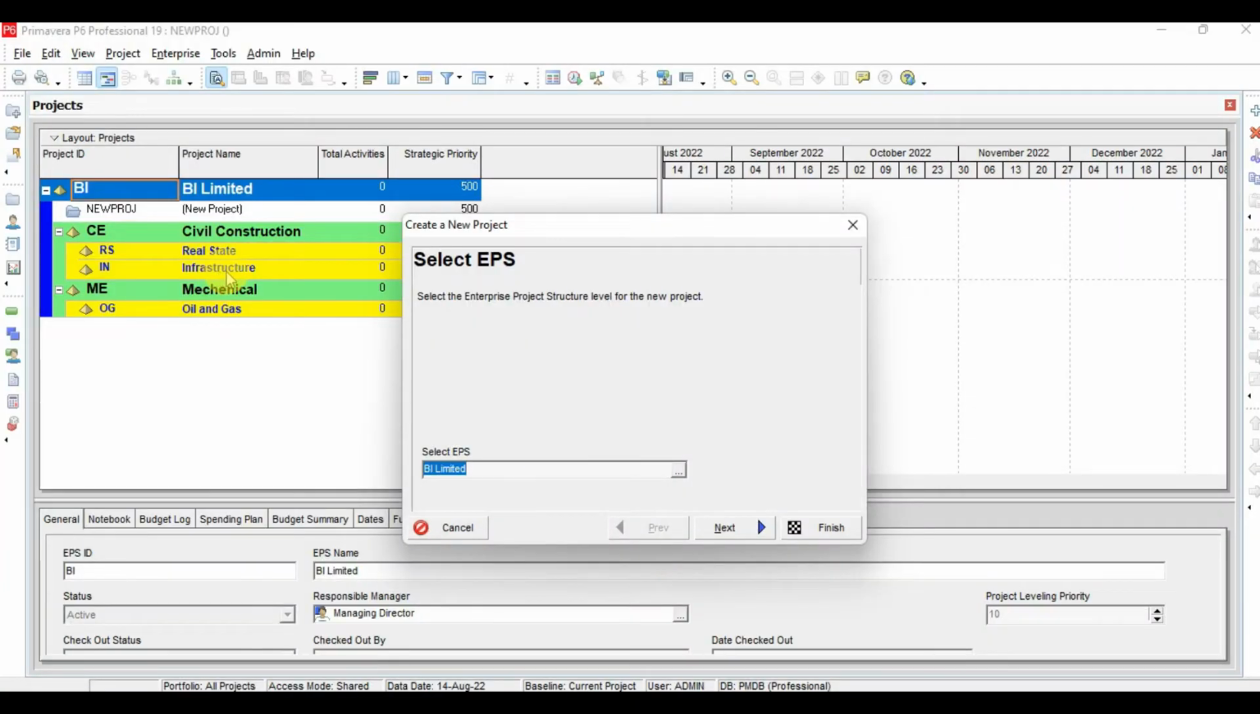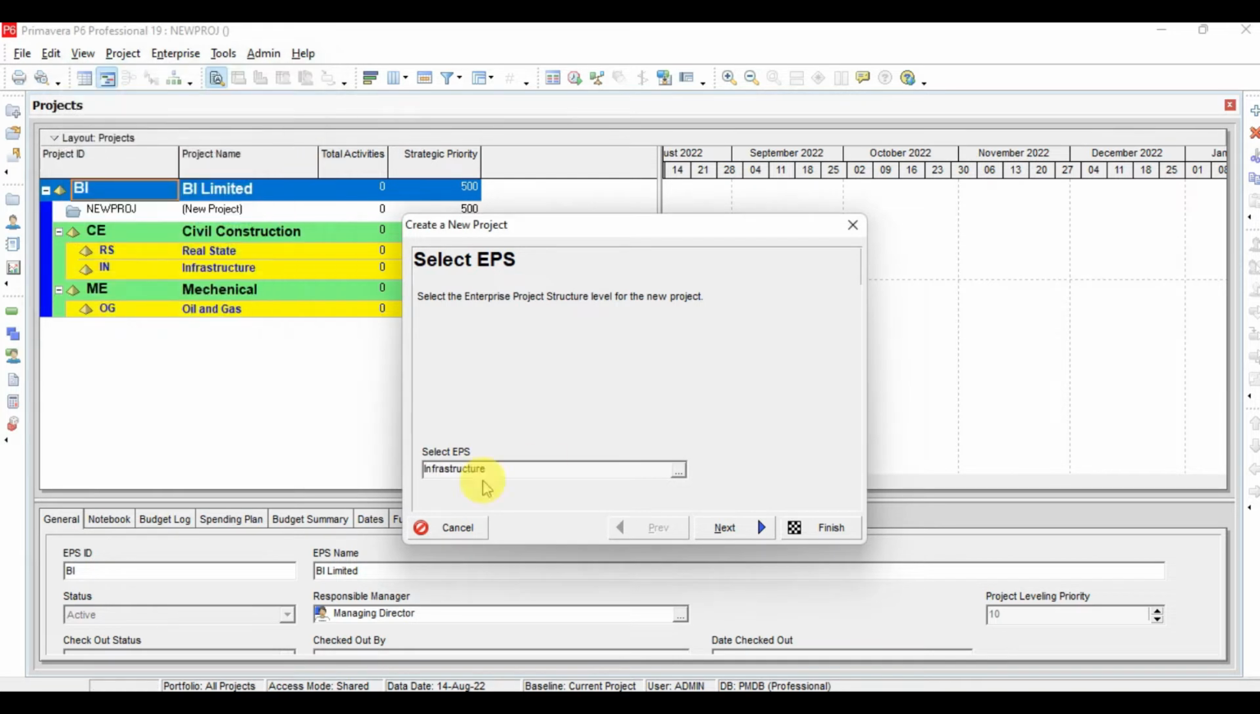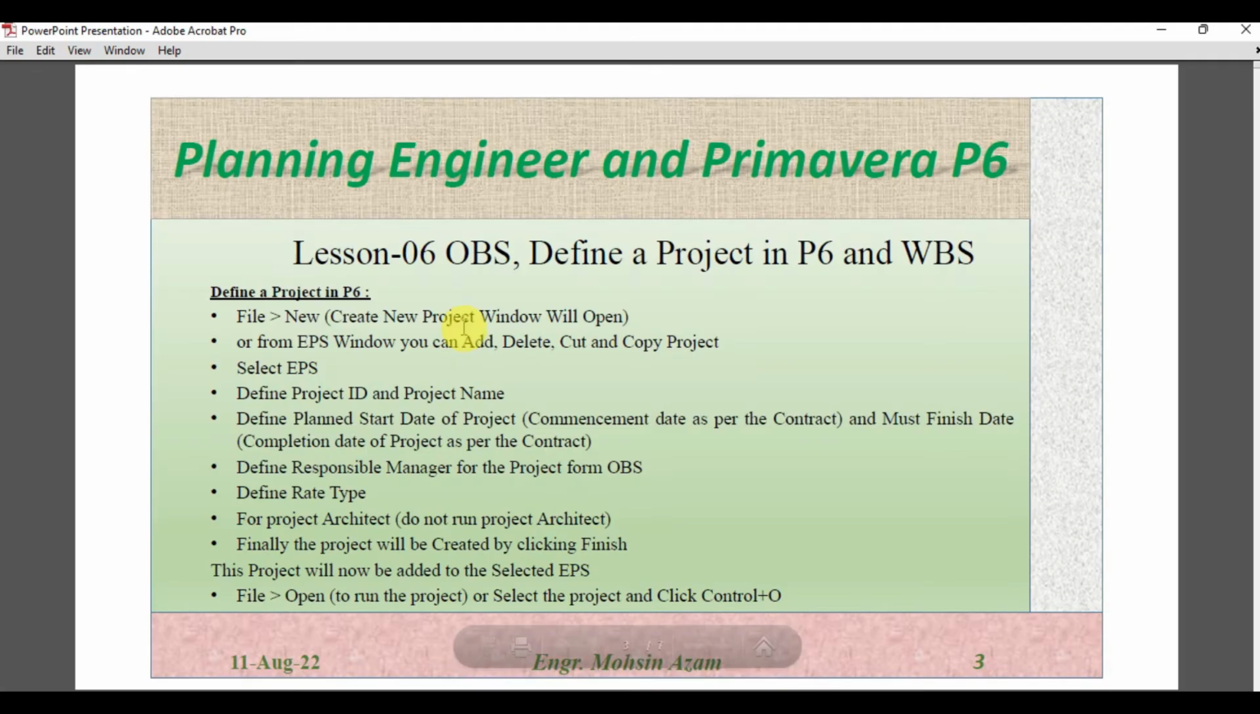So I want to create this project under civil department and infrastructure division. So what I will do, I will click here and select the EPS. Here we have the add button and here the close button. By clicking add, see the infrastructure department, or the sector, is added here, and then I will click next.